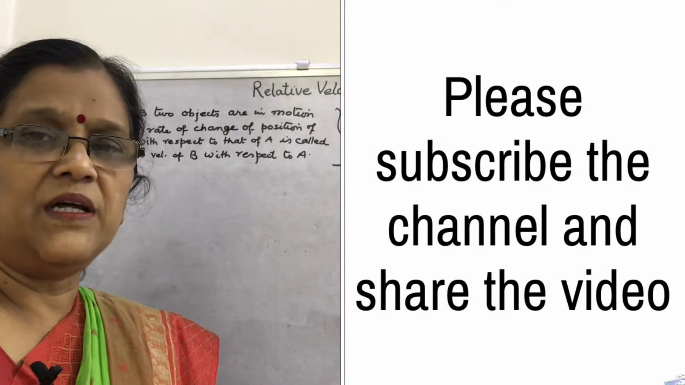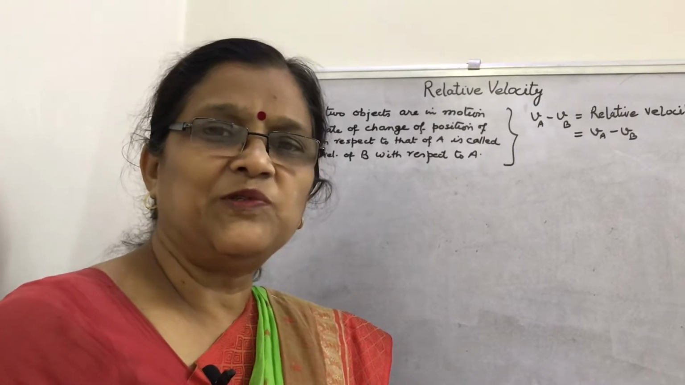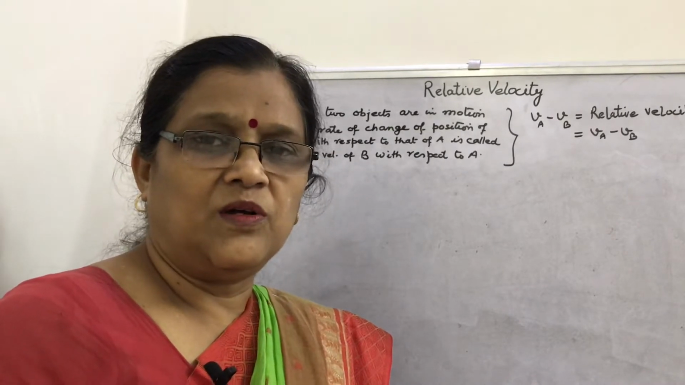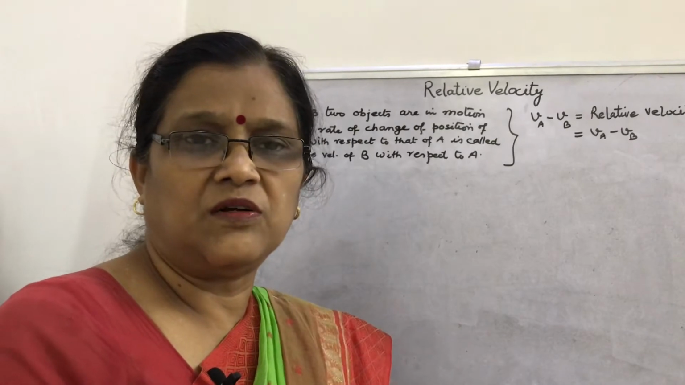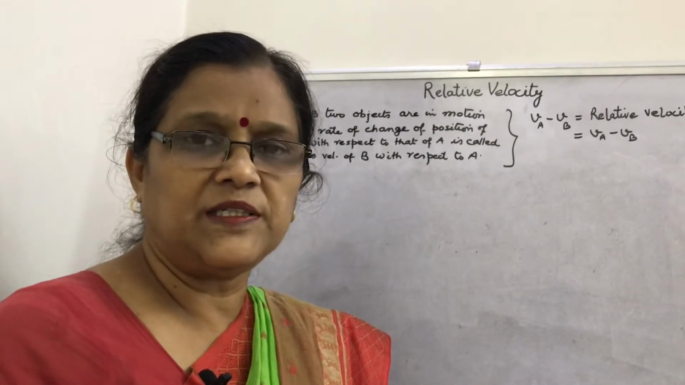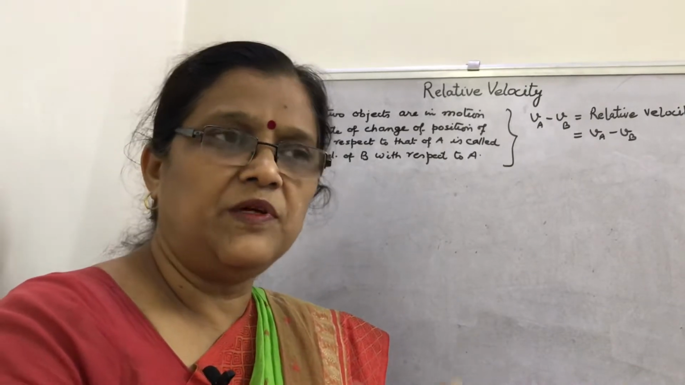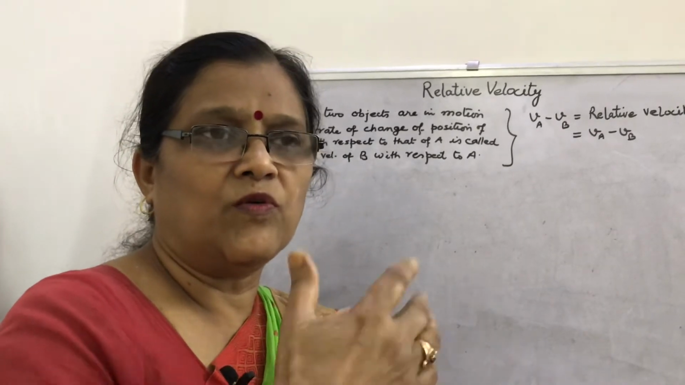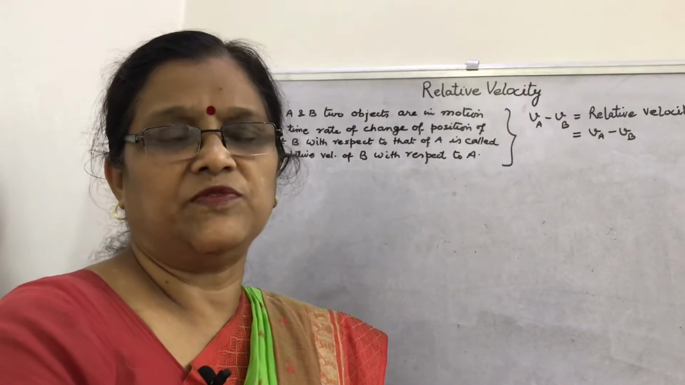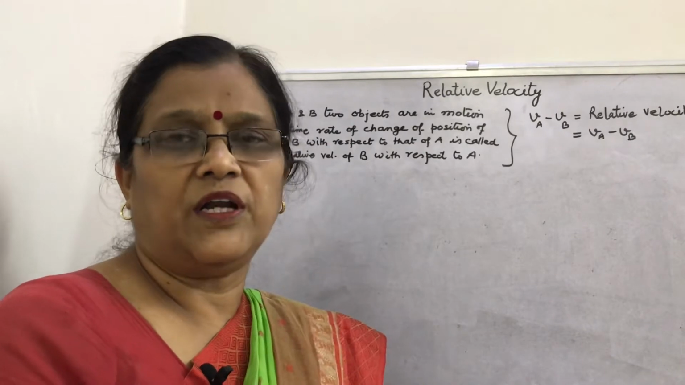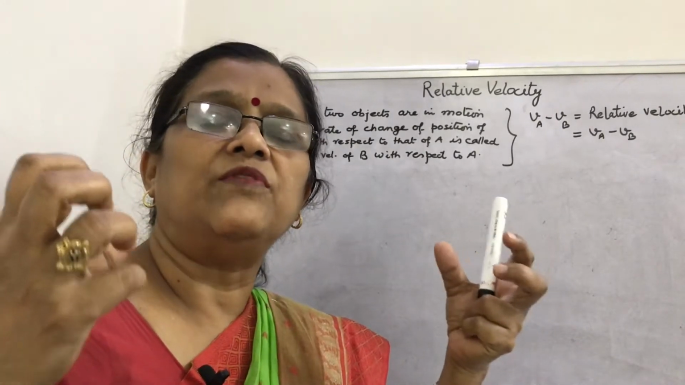What is the meaning of that added term relative? You know, relative means with respect to. Suppose two objects are in motion, and they have their individual velocities. But what will be the velocity of one object with respect to the other, or what will be the velocity of the other object with respect to the first one? This is called relative velocity.